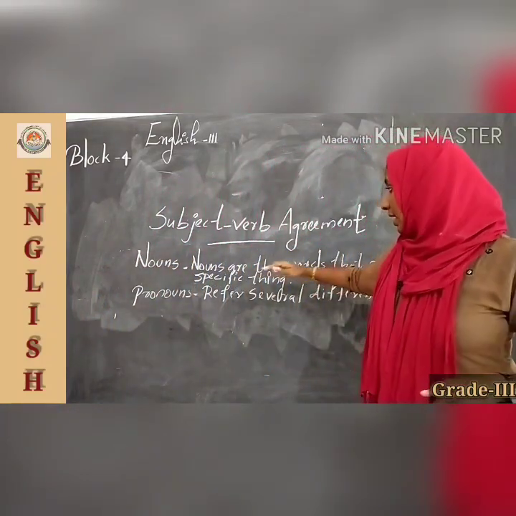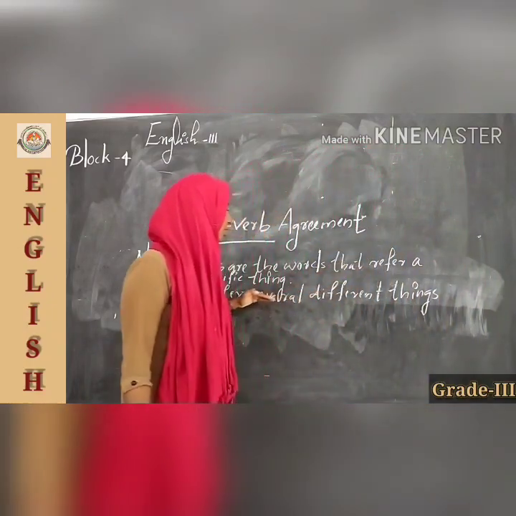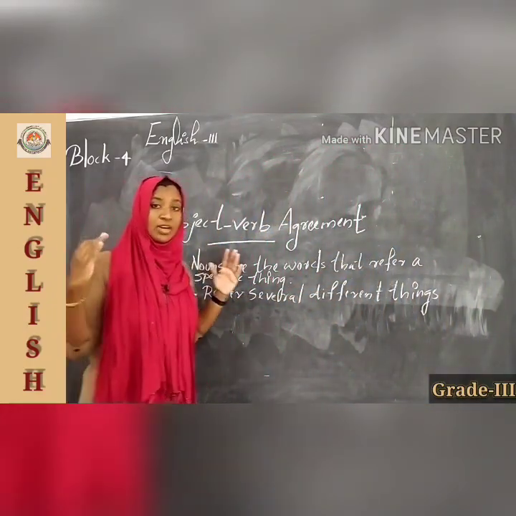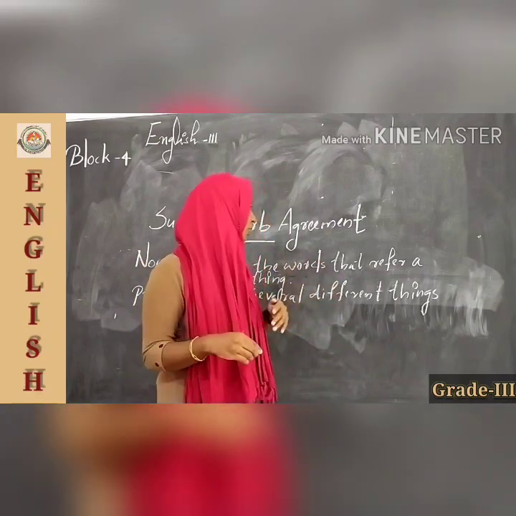Is it clear? Here nouns are the words that refer to specific things and pronouns are the words that refer to several different things. Okay, I will show you an example.